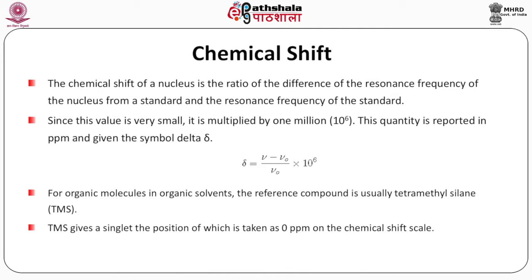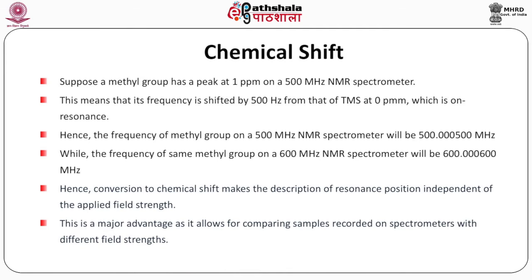For organic molecules in organic solvents, the reference compound is usually tetramethylsilane, TMS. TMS gives a singlet, the position of which is taken as 0 ppm on the chemical shift scale. Suppose a methyl group has a peak at 1 ppm on a 500 MHz NMR spectrometer.